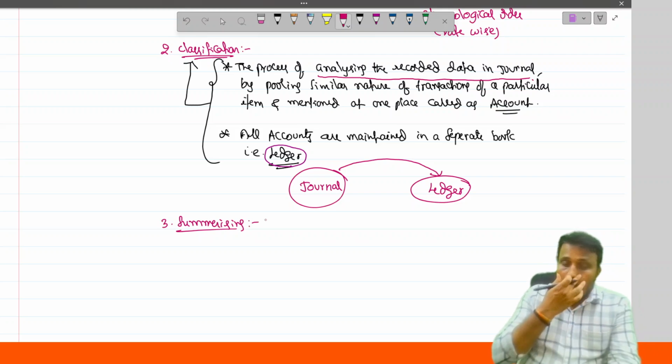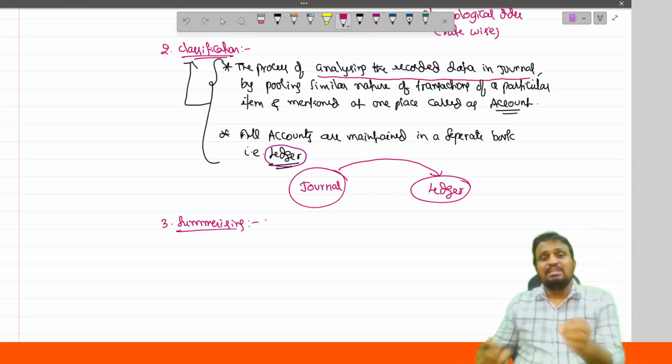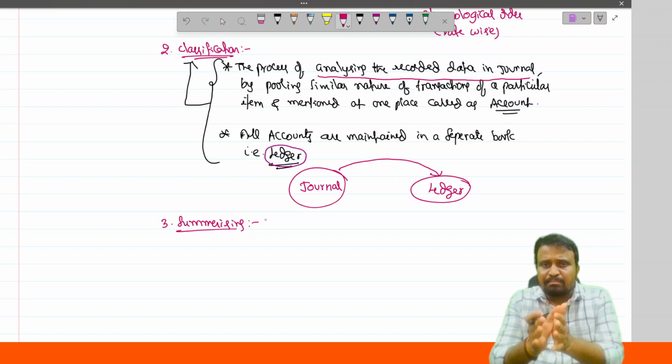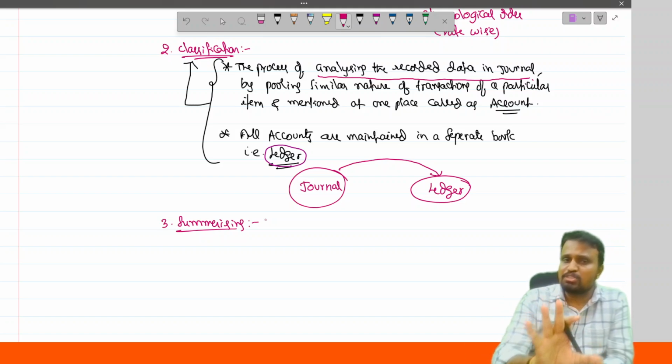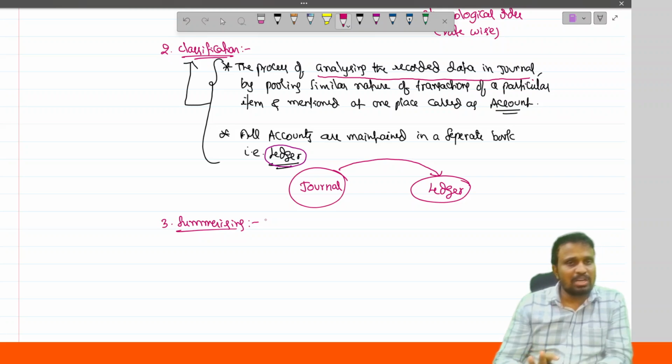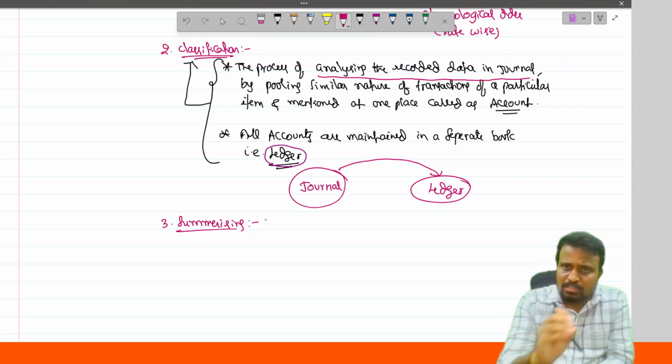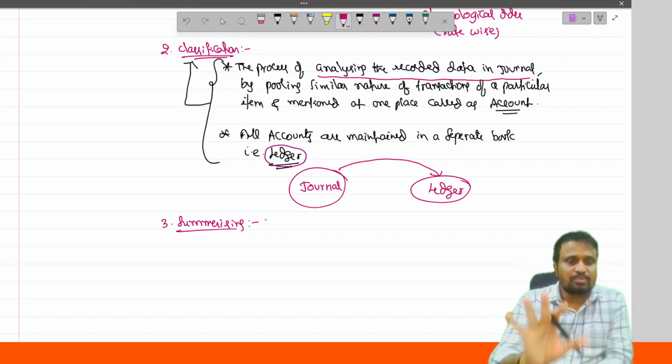Summarizing. Summarizing is simply a statement prepared by considering the summary of all accounts maintained in the ledger. Simply the process of summarizing all the accounts of the ledger at one place is called what? Summarizing.